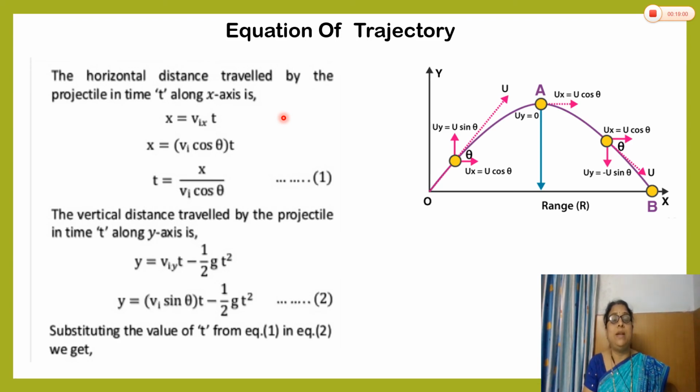Velocity is equal to distance upon time, and that's why distance is equal to velocity into time. We use this formula. The horizontal distance x is equal to the initial horizontal component of velocity into time. Instead of u cos theta, here we say vi cos theta, that is the horizontal component of initial velocity, into time. From that we can calculate the time. Time is equal to x upon vi cos theta, or you can say u cos theta. So that is your equation 1, meaning you find the time.